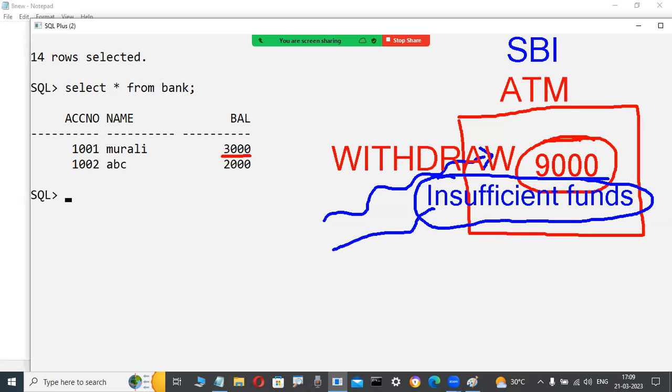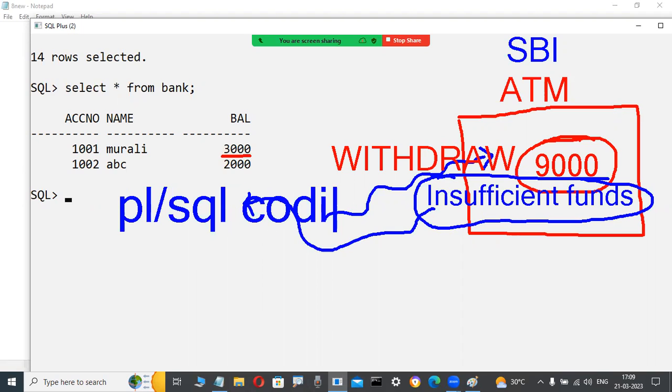Same like you, some programmers are writing PL SQL coding, who are developing this banking project. Suppose Oracle, those persons are not writing SQL coding, they are writing PL SQL coding. How, I will tell you, observe here. Now they are writing code: if the user entered amount is more than the available balance, then this is the message I want to display.